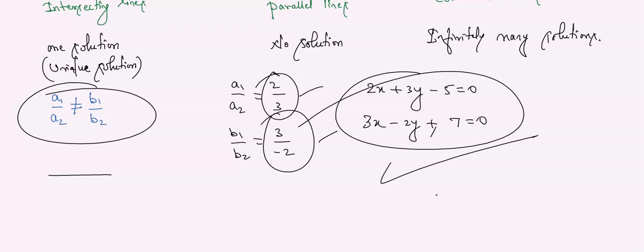Any doubts? Understood? बस आपको A1 by A2 का आंसर चेक करना है और B1 by B2 का आंसर भी चेक करना है. अगर ये दोनों अलग अलग हैं एक दूसरे से, if these two values are different from each other, then directly you can say it satisfies which condition? A1 by A2 does not equal B1 by B2. That condition it satisfies, so we can say they have how many solutions? One solution, or unique solution.